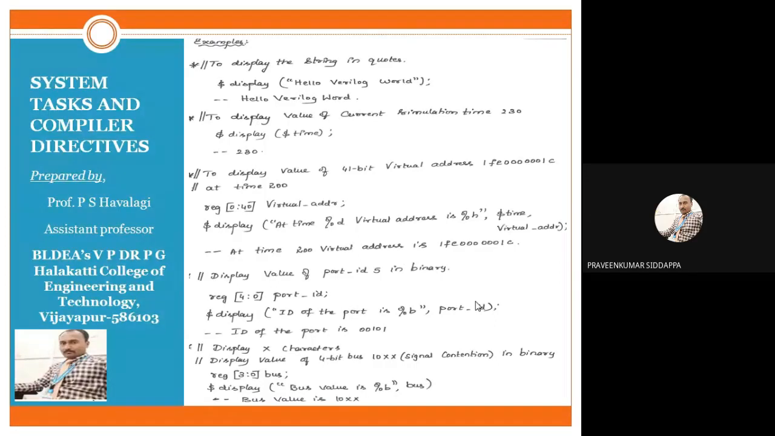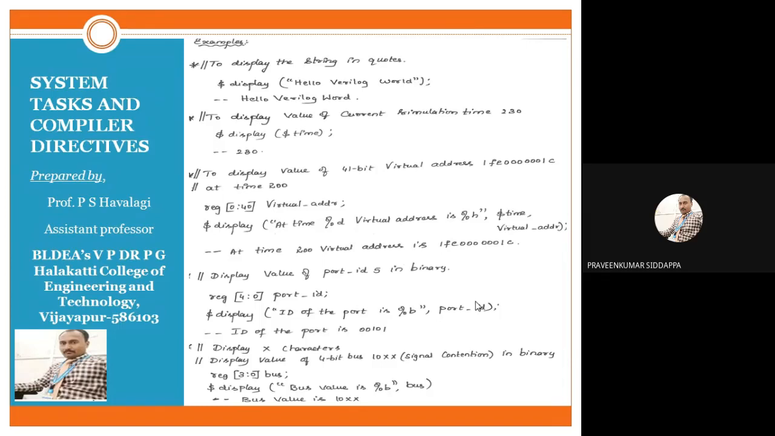So because of that we are getting 200. After $time it should be followed by virtual address. That also we are displaying. First we require the current simulation time. Current simulation time is 200. At time 200, the virtual address, that is 41 bits. What virtual address have I given? That is 1FE00001C. That should be displayed on your screen. So if you want to display such information, we have to write such syntax in your Verilog code.